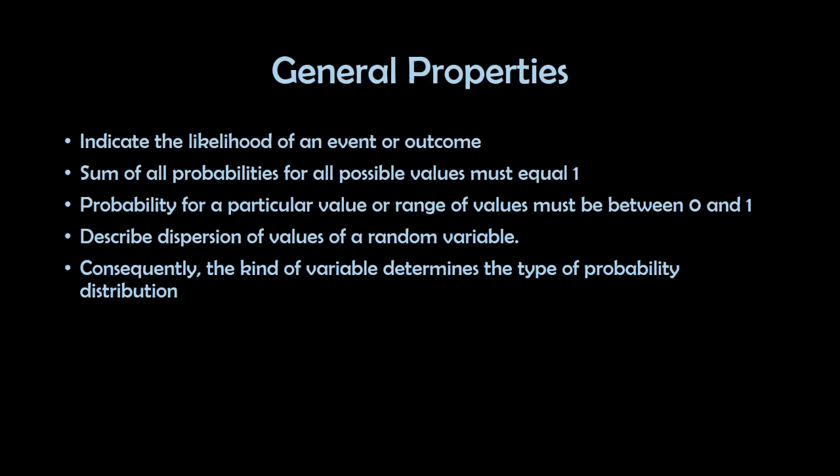So the general properties of the probability distribution is that it indicates the likelihood of an event or outcome. The sum of all probabilities for all possible values must equal 1. The probability of a particular value or range of values must be between 0 and 1. And we need to describe the dispersion of values of a random variable. Consequently, the kind of variable determines the type of probability distribution.